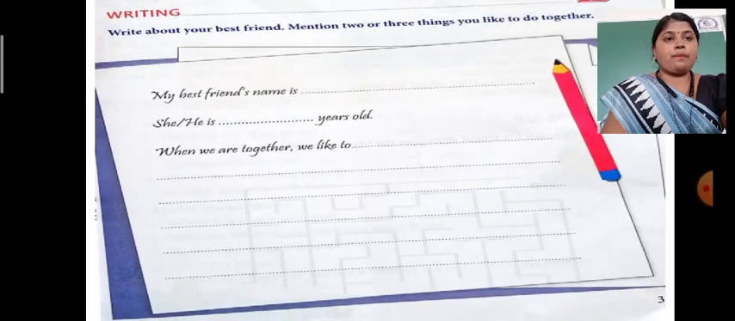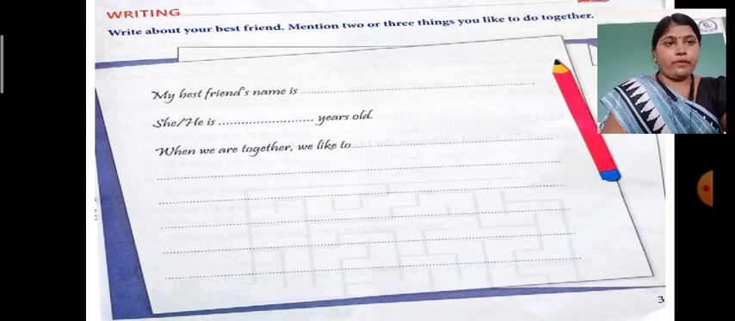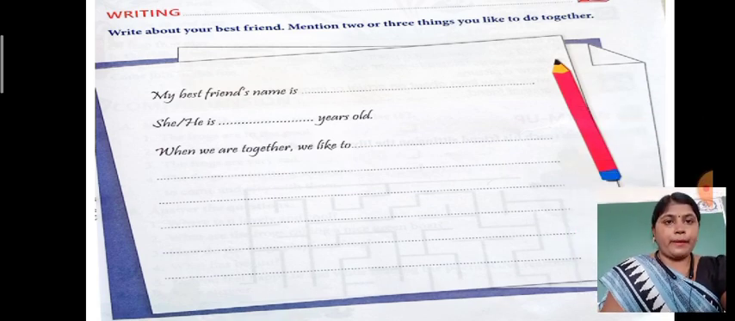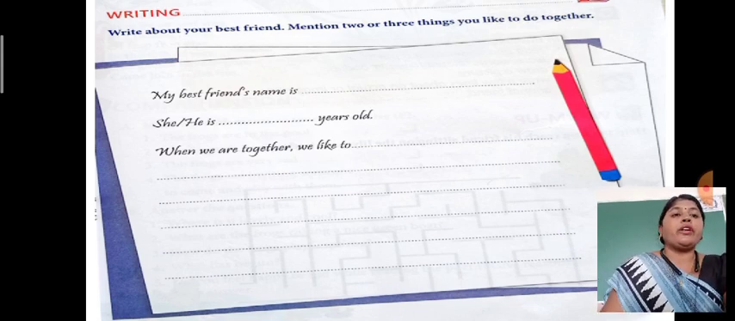The next part is the writing. So this is the writing activity. So what you have to do, see, first of all we will read the question. Write about your best friend. Mention 2 or 3 things you like to do together. Means you have to write about your best friend and mention 2 or 3 things that you like to do together.